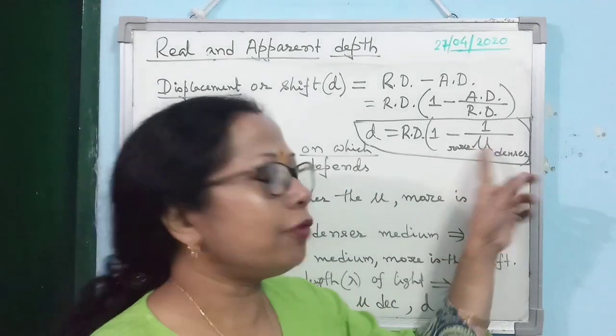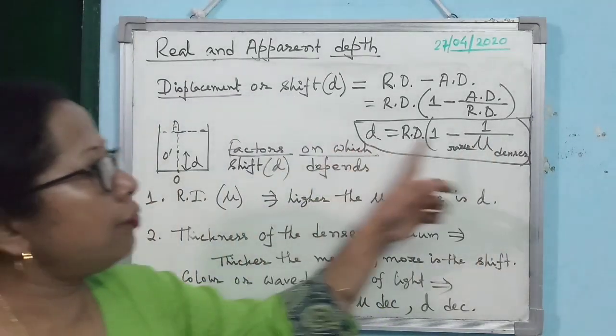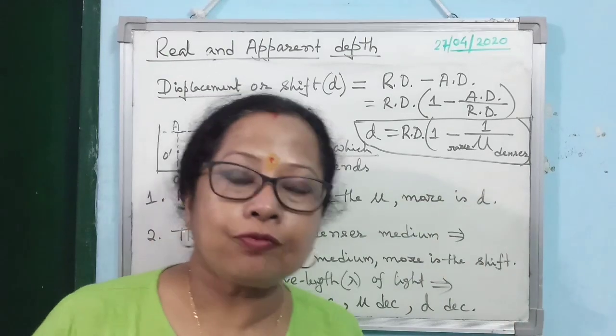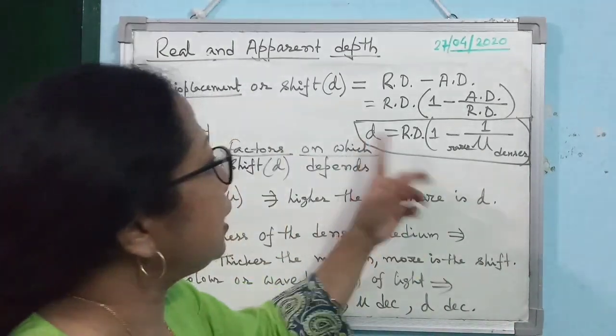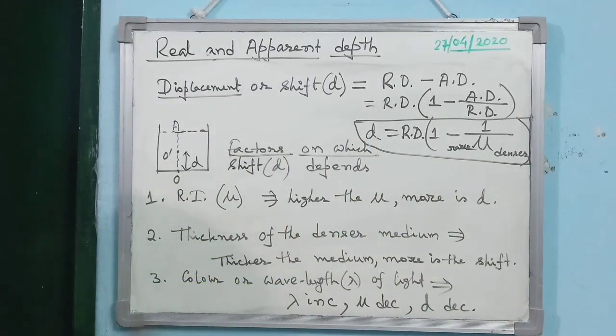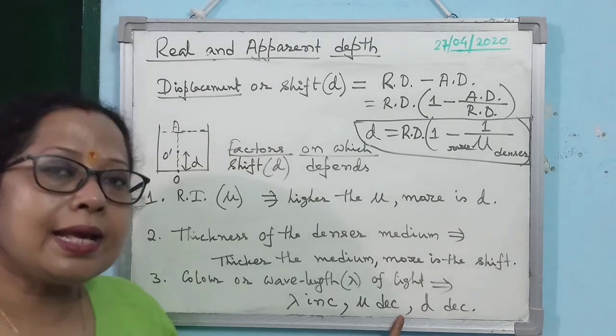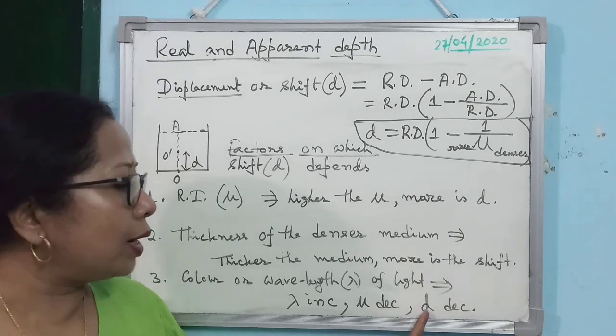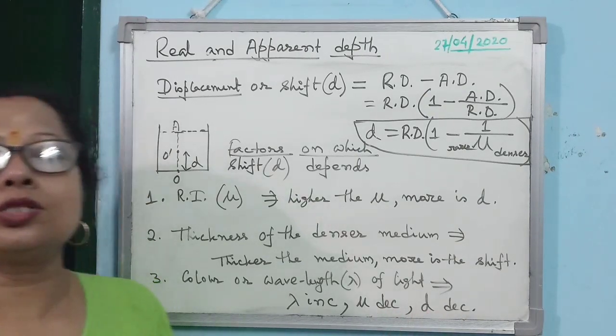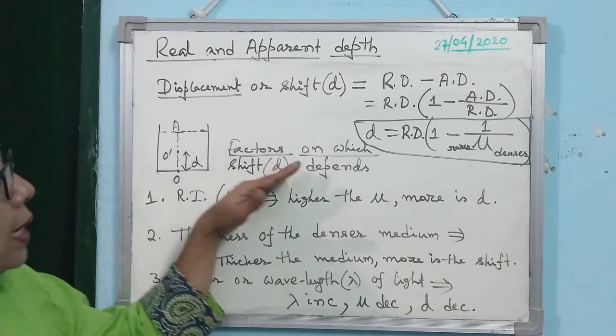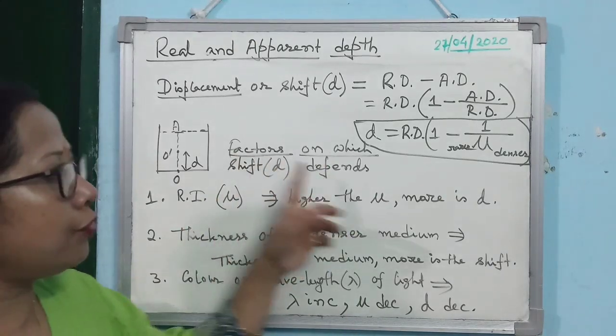Then the third point. The third point actually comes from the first point, because if shift depends on mu and mu depends on wavelength, then D depends also on wavelength. So how does it depend? If lambda increases, then what will happen to mu? Mu will decrease, and if mu decreases, then D will also decrease. Is that clear? So these are the factors on which shift depends.